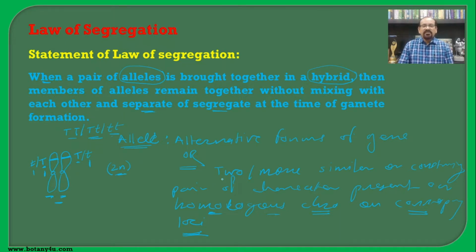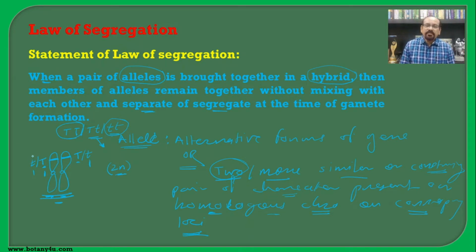So see now the definition, two or more. First we will have to see only two. Similar or contrasting: if capital T or small t is there, then it is similar. But when one is capital and another one is small, that is dominant and the recessive one, then it becomes contrasting. These are the pair of characters present on the homologous chromosome on corresponding loci.